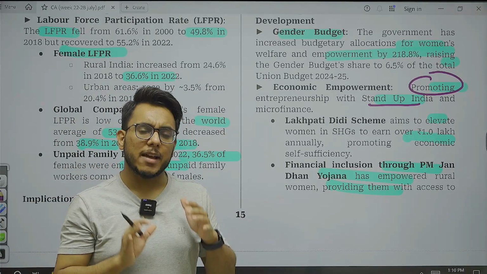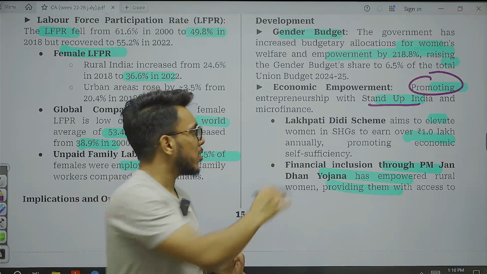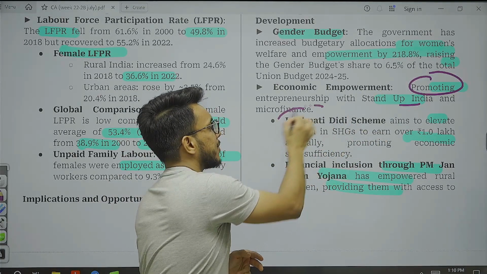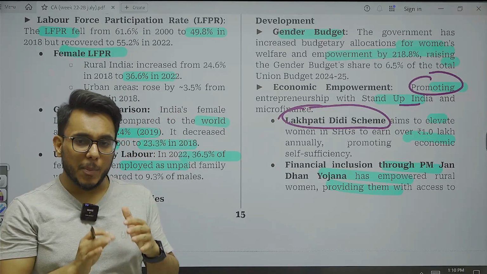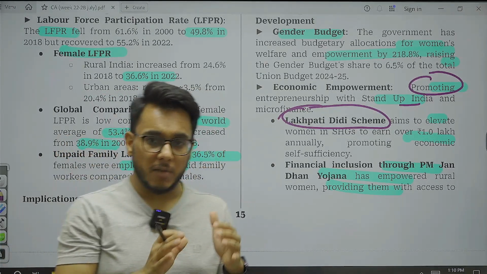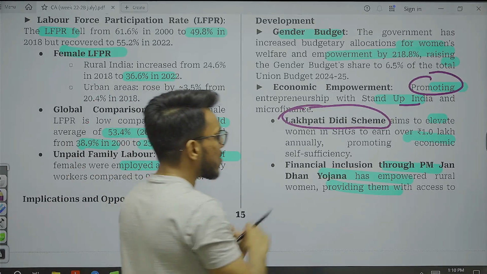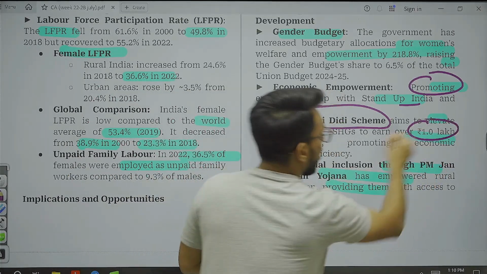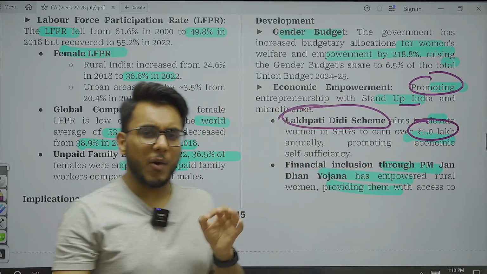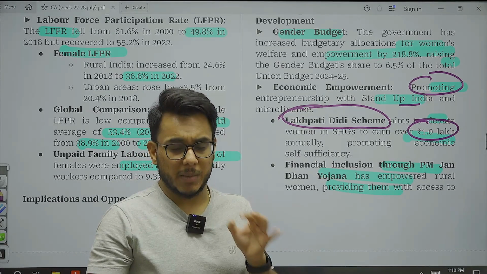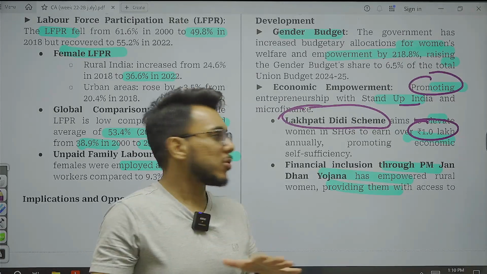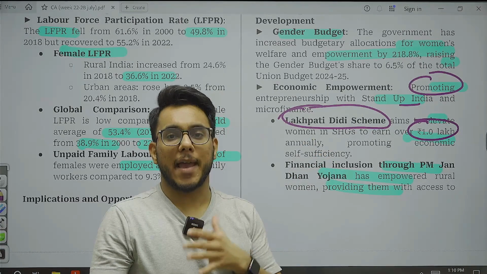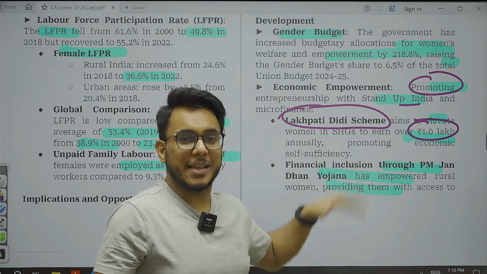Recently, the government came out with a very good initiative, that is the Lakhpati Didi scheme. What is this Lakhpati Didi scheme? The government is going to train women so that they can earn 1 lakh rupees per annum income. The idea of the government is to train at least 2 crore women so that they can earn 1 lakh rupees of annual income. Okay, economic self-sufficiency.